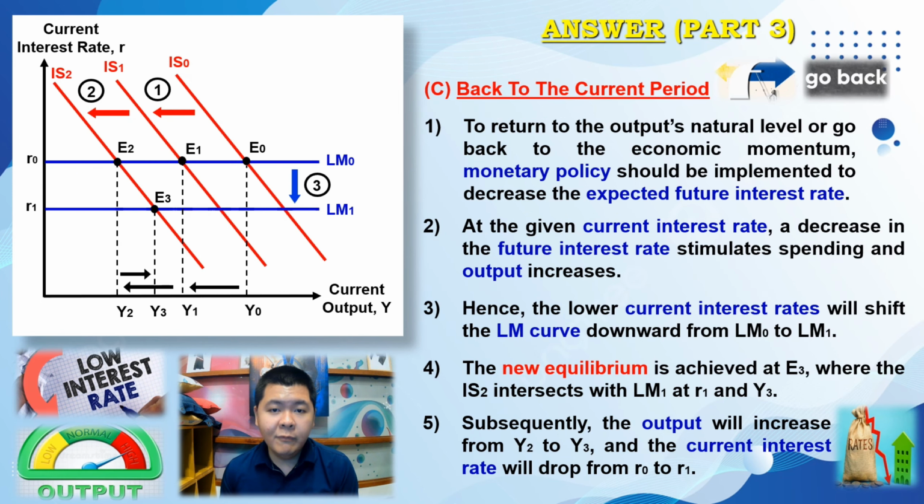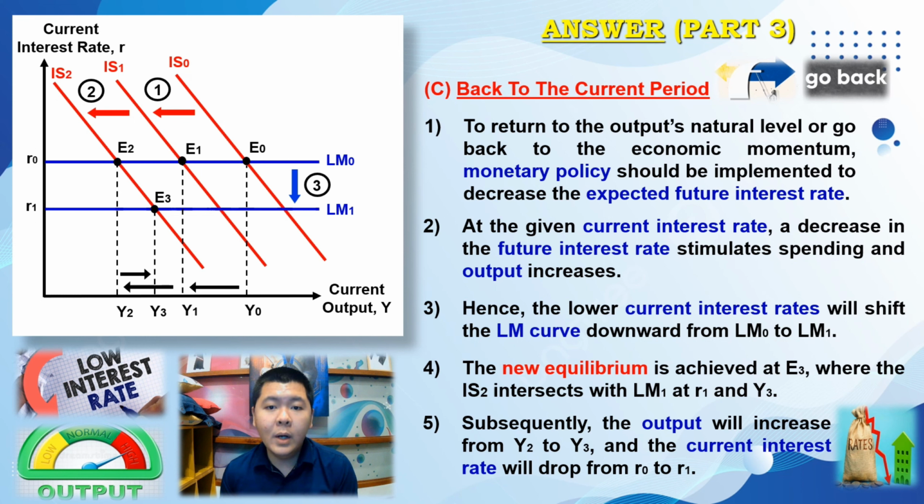Now, let us move back to the current period. In order to return to the natural level of output, or go back to the initial economic momentum, monetary policy should be implemented to decrease the expected future interest rate. At the given current interest rate, a decrease in the future interest rate will stimulate spending, and therefore output increases.